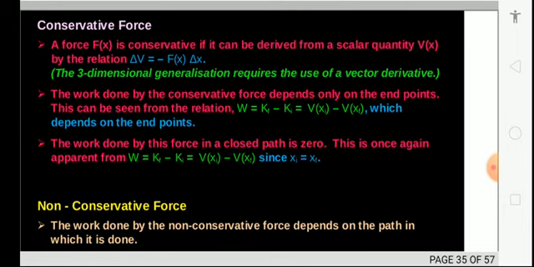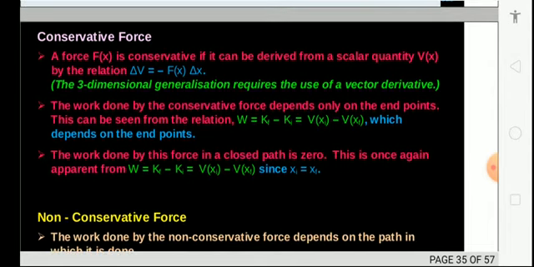Now a conservative force Fx is conservative if it can be derived from a scalar quantity V(x) by the relation dV is equal to minus Fx dx, which can be generalized into three-dimensional vector form as per your requirements.